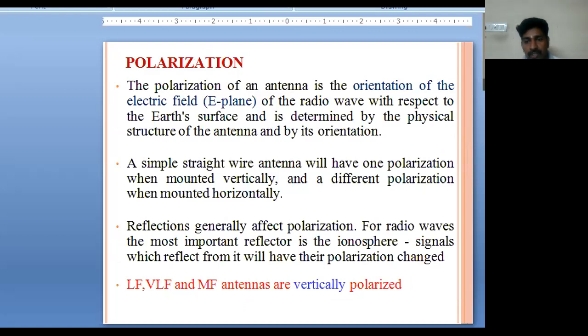Simply we can say the polarization of an antenna is the orientation of the electric field, that is the E plane, of the radio wave with respect to the earth's surface, and it is determined by the physical structure of the antenna and its orientation. For example, a simple straight wire antenna will have only one polarization when mounted vertically, and a different polarization when it is mounted horizontally. Then reflections generally affect the polarization. For example, for radio waves, the most important reflector is the ionosphere. Signals which reflect from it will have their polarization changed.